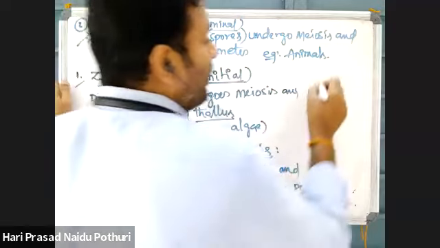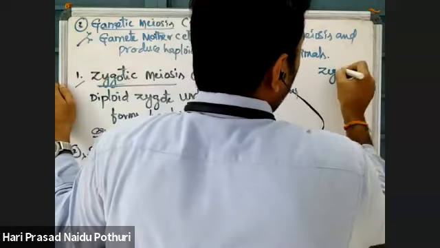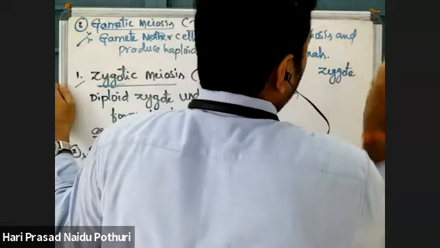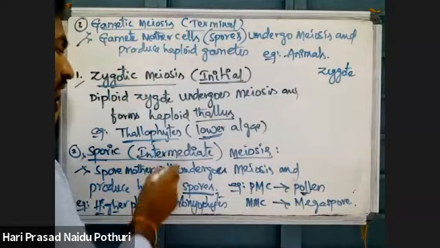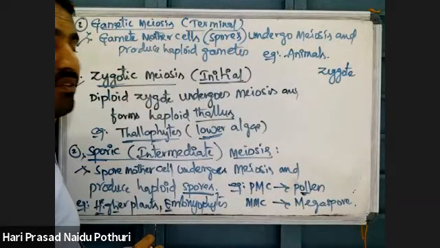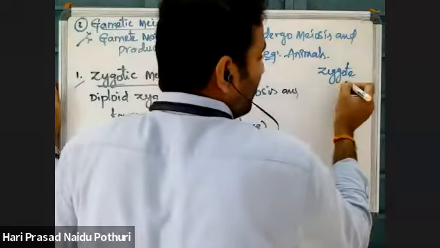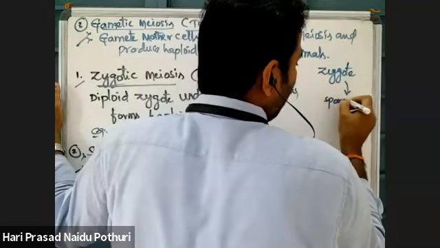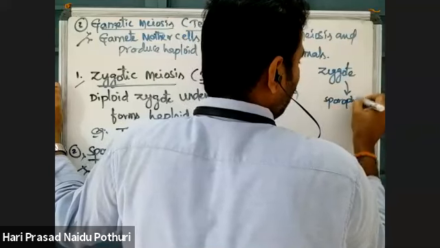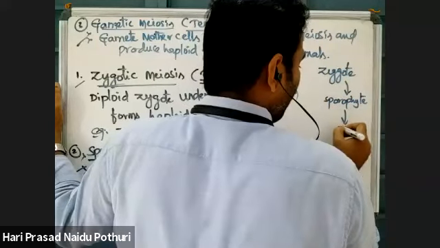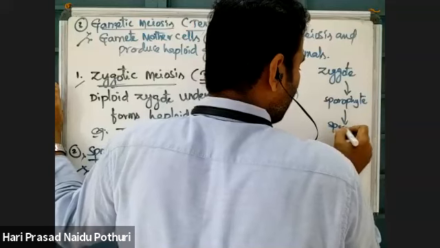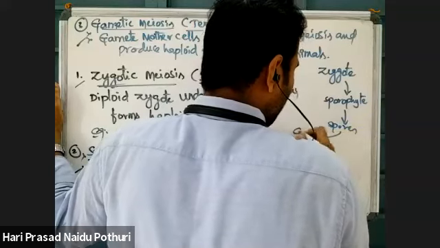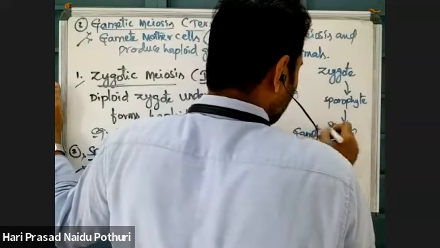See here, why the terms initial, intermediate and terminal are given. If you see the life cycle, the zygote is there. In normal plants, the zygote will develop into a sporophyte. The sporophyte will give spores, which develop into gametes.